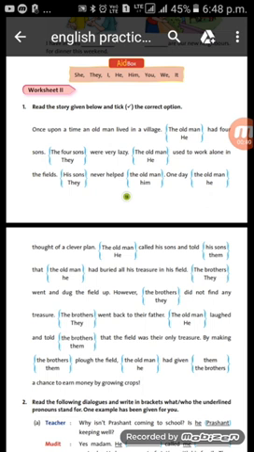Read the story given below. Here a story is given. This is a story and tick the correct option. And here they have given options for us and we have to tick the correct one. Now students, as I have told you, what are replacing words and why do we need the replacing words. I have told you that replace means to take the place of nouns.